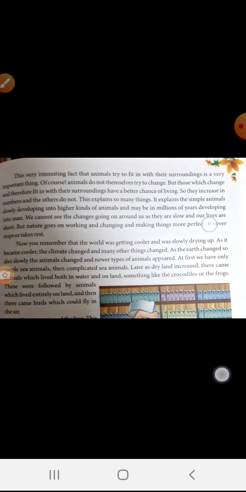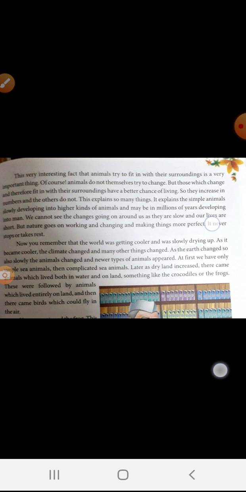These were further followed by animals which lived entirely on land, and then came the birds which could fly in the air.